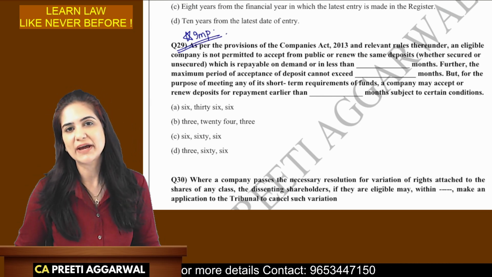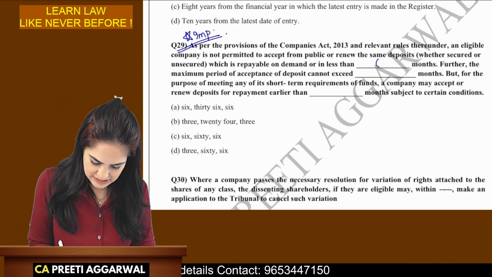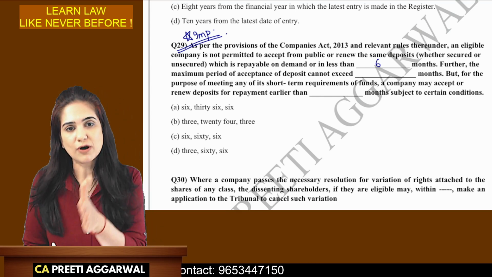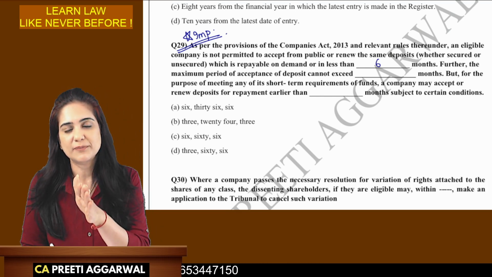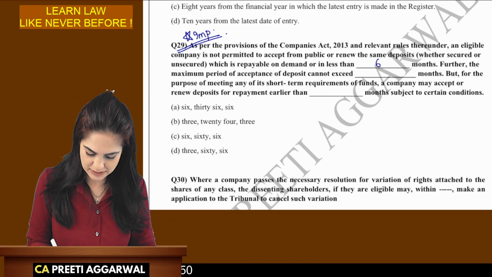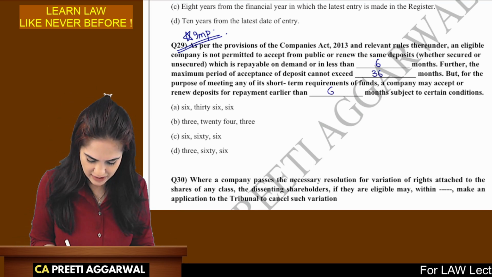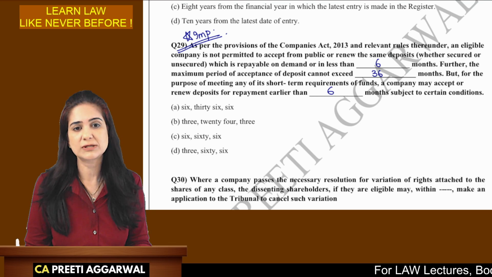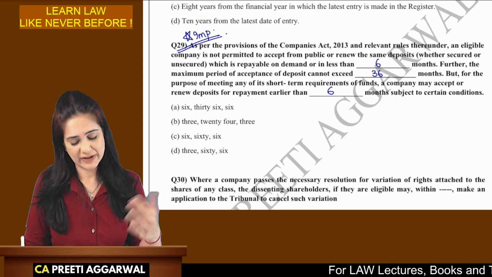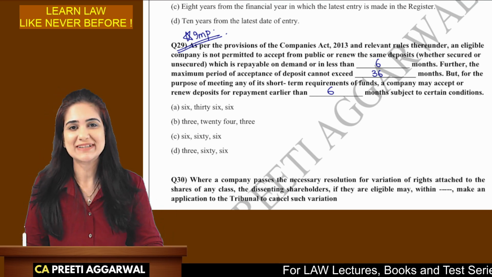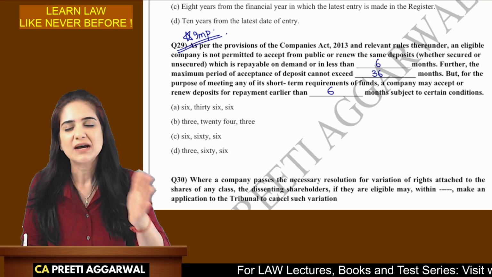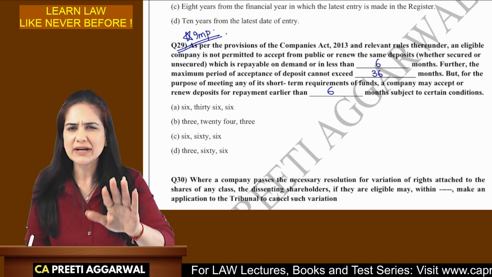What answer did you get? Yes, 6. You cannot issue deposits which are maturing before 6 months, maximum 36 months. However, under certain circumstances, we can accept money through the issue of deposits less than 6 months, only under certain conditions.